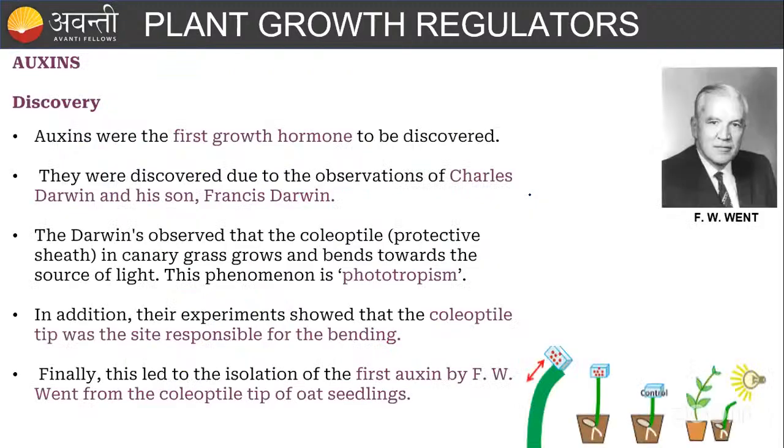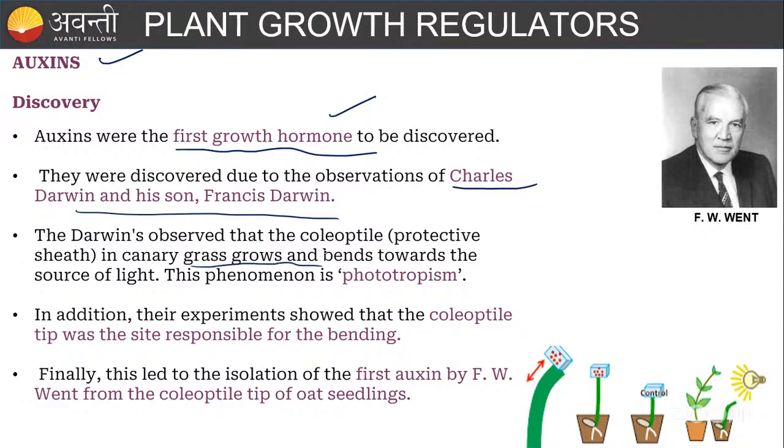Let us talk about the first, that is the auxin. You all know that the scientists who worked on auxin discovery are very important. The first growth hormone discovered is the auxin. The first who worked on this were Charles Darwin and his son. They worked on canary grass and said that phototropism is happening because of the coleoptile present on the stem, where it bends the stem, bends the shoot. That is mainly because of phototropism.